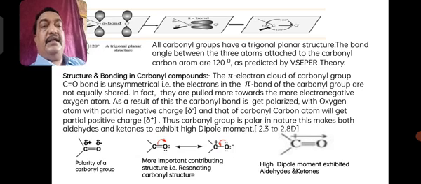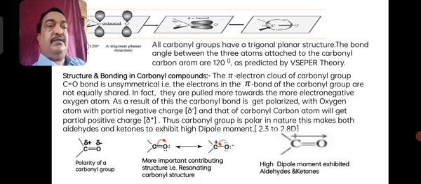Therefore, a delta plus and delta minus on the carbon and oxygen of the carbonyl group always exist. The electrons of the pi bond shift to the oxygen, and overall the number of electrons on oxygen becomes 6, the excess with a negative charge.